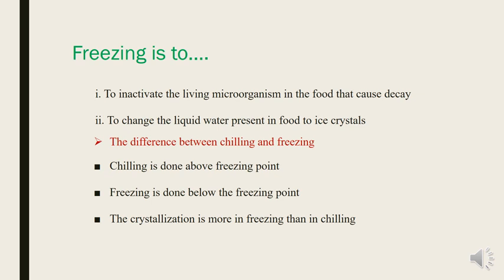So then what is the difference between chilling and freezing? Chilling is done above the freezing point and freezing is done below the freezing point. And there are mainly three types of bacteria: thermophilic bacteria, mesophilic bacteria and psychrophilic bacteria. In freezing, we can control all three types of these microorganisms. But in chilling, only some of the mesophilic and psychrophilic microorganisms can be controlled.